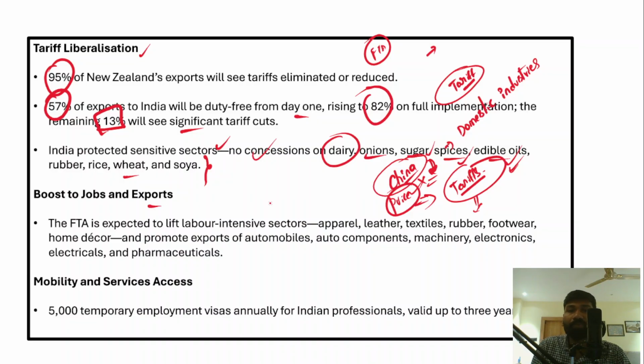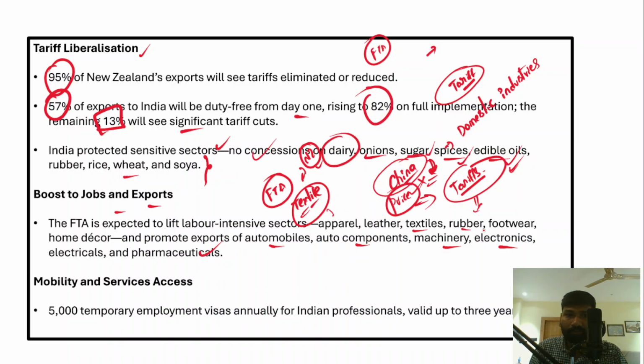Apart from that, this free trade agreement gives a boost to employment. For example, the textile sector is going to benefit from this free trade agreement. There will be more textile products exported to New Zealand, and if more textiles are exported, then there will be increased production in existing textile manufacturing units. Increased production means more employment opportunities in manufacturing. It can also provide employment opportunities in a number of sectors, including automobiles, auto components, machinery, electronics, pharmaceuticals, electricals, textiles, rubber. All these sectors are going to provide large scale employment to Indian youth.